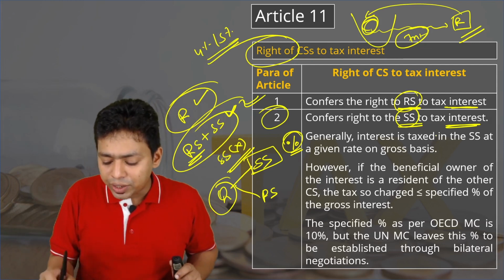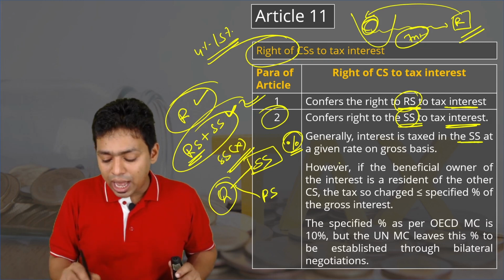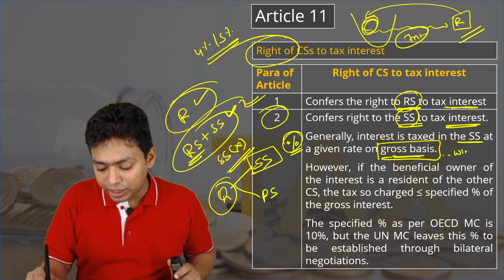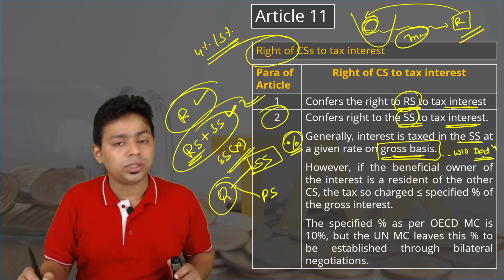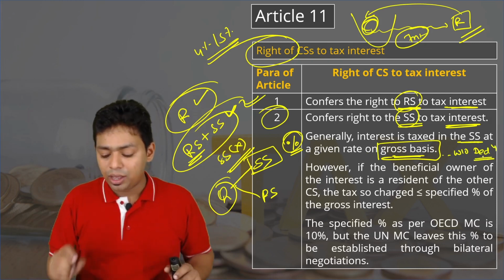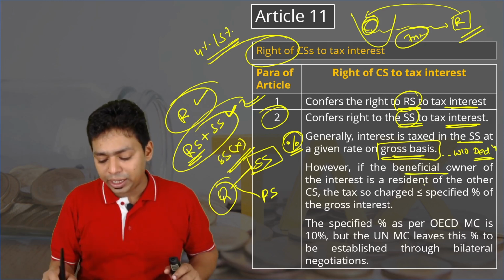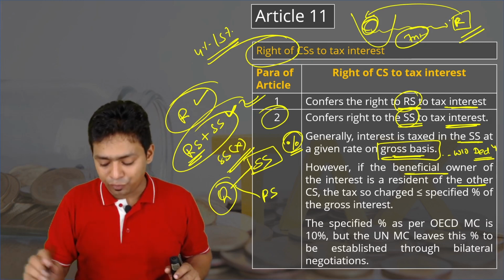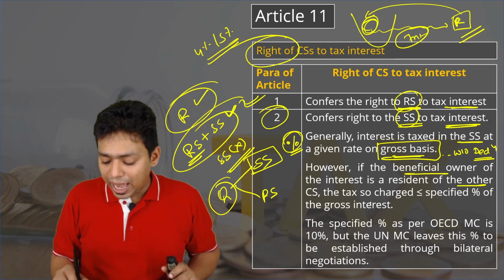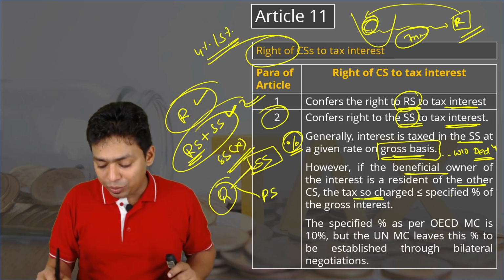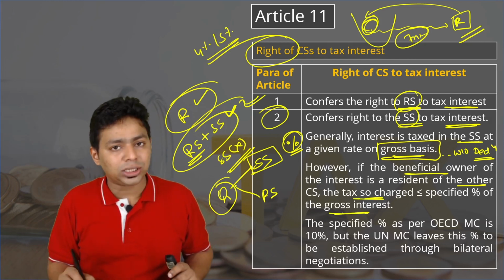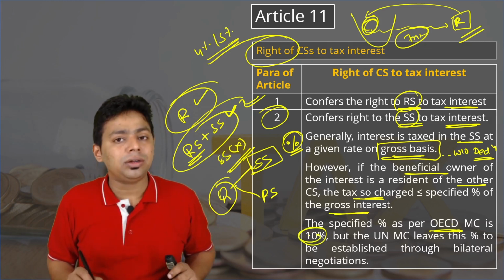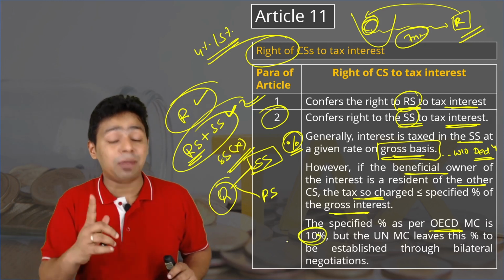So look at this. Generally, interest is taxed in the source state at a given rate on the gross basis. Very, very important. Gross basis means without deductions. Please understand, without any deductions. No deduction, full amount will be taxable. However, if the beneficial owner of the interest is the resident of the other contracting state, so here we have a resident in the foreign country, then the tax charged by the source state should not be more than the specified percentage of the gross interest. And according to the OECD model, the maximum tax that you can charge on the interest is 10%.